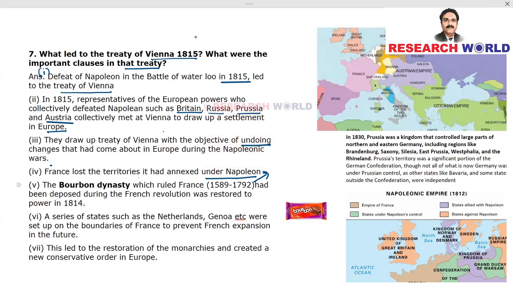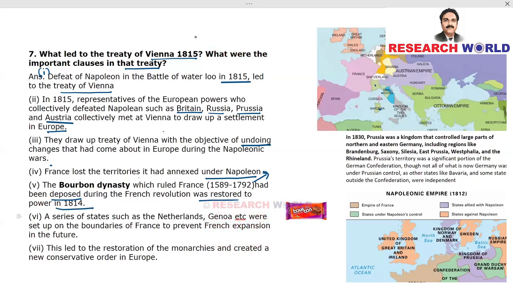So, up until then, the Bourbon dynasty was ruling France and they had been deposed, meaning thrown out, during the French Revolution. It was restored after Napoleon lost in 1815. This dynasty was recalled, they were restored to power in 1814.